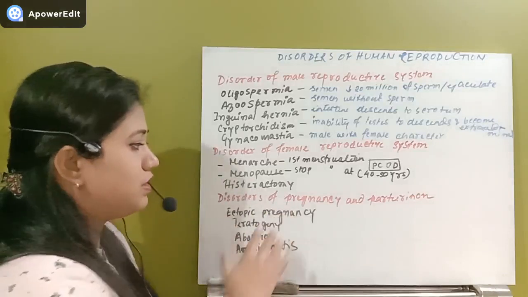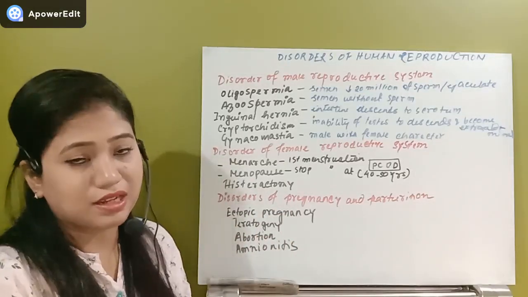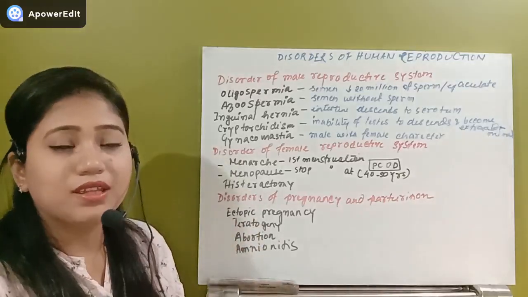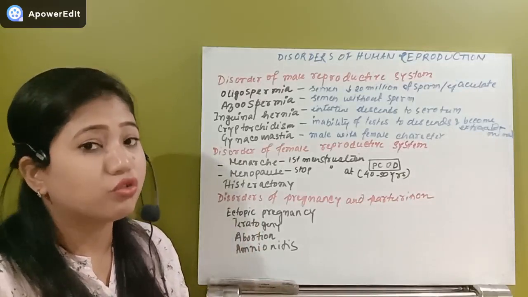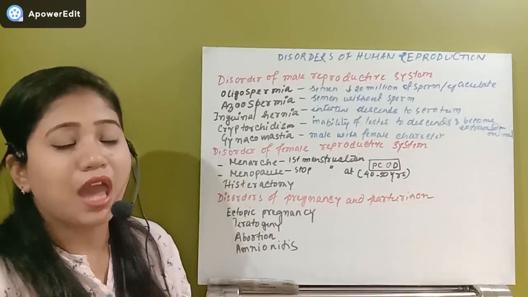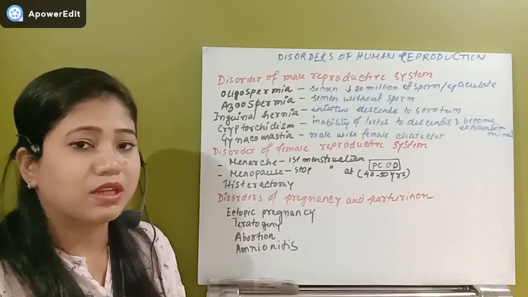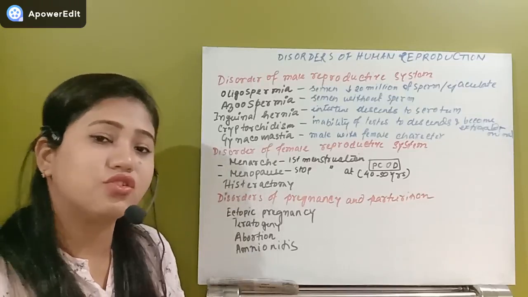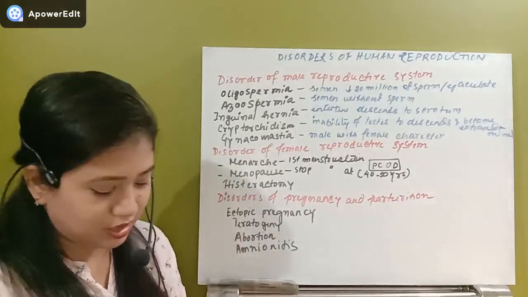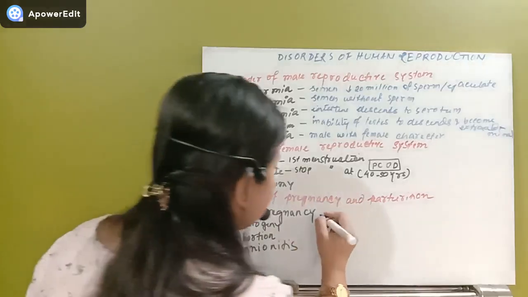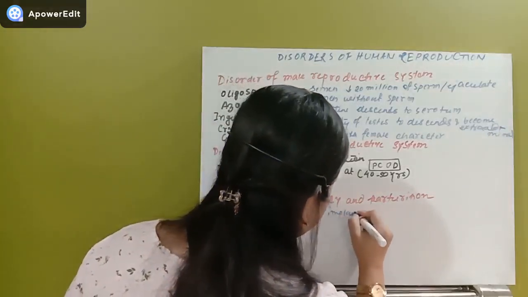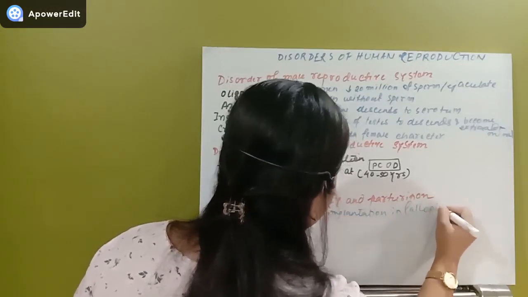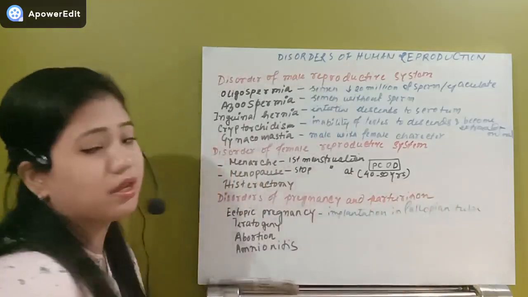So after that we'll see some disorders related to pregnancy and parturition. First disorder we see is ectopic pregnancy. What is ectopic pregnancy? If pregnancy is not occurring in the actual region of the uterus, but is occurring in the fallopian tube. If implantation occurs in the fallopian tube, this can lead to a condition called ectopic pregnancy. Ectopic pregnancy means implantation in the fallopian tube. So this is called ectopic pregnancy.